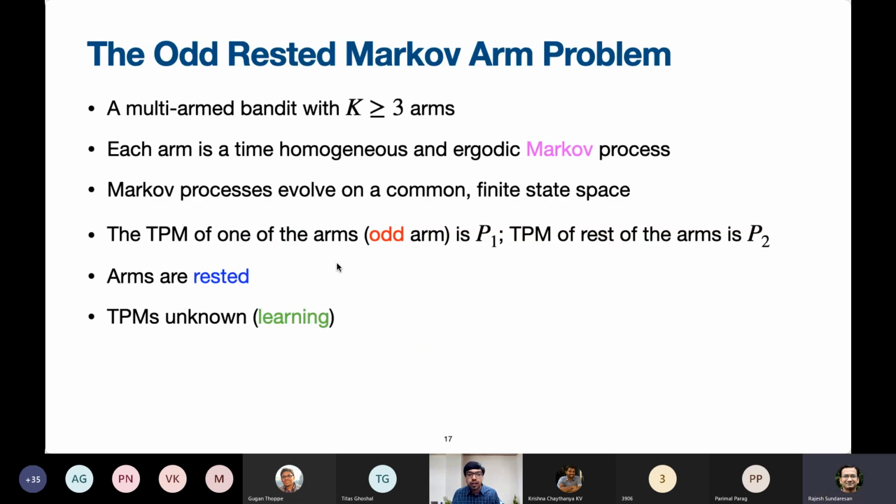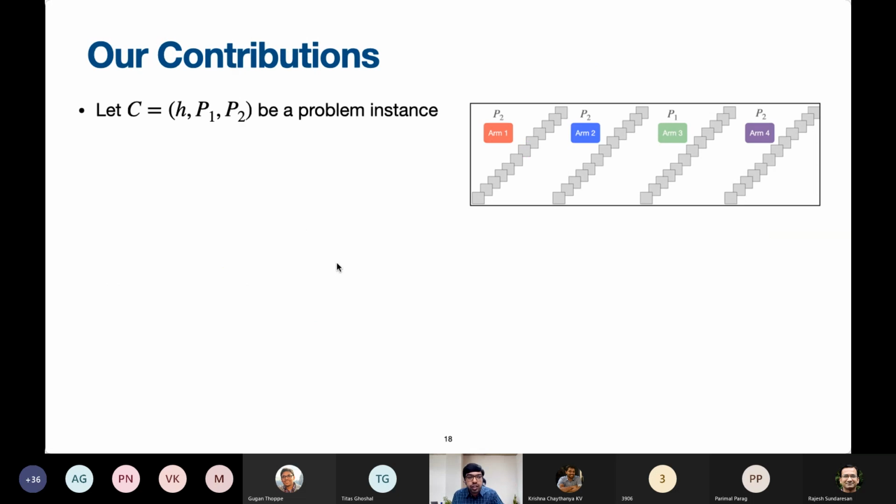Sure. As I said, this is the odd rested Markov arm problem. In this setting, we assume that the transition probability matrices are not known. In other words, we don't know what the movies that are going to be shown to us are. It's just that there is a pause, but a priori, we are not told what the movies are. So this is the case of unknown TPMs. The simpler setting of known TPMs turns out to be a straightforward extension from the analysis for Vaidyan et al., so we are not going to focus on that.